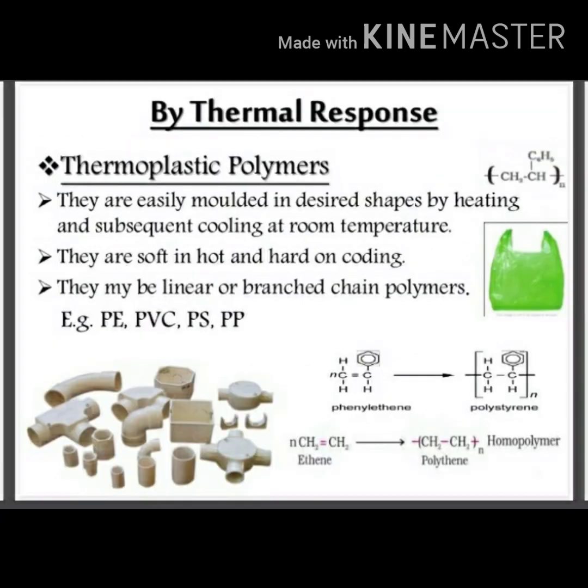By thermal response, polymers can be classified into two types: thermoplastic polymers and thermosetting polymers. Thermoplastic polymers are easily molded in desired shapes by heating and subsequent cooling at room temperature. They are soft when hot and hard on cooling. They may be linear or branched chain polymers. For example, polyethylene, PVC, polystyrene, etc. These polymers can be reused and reshaped.